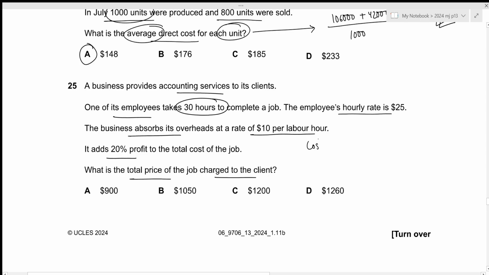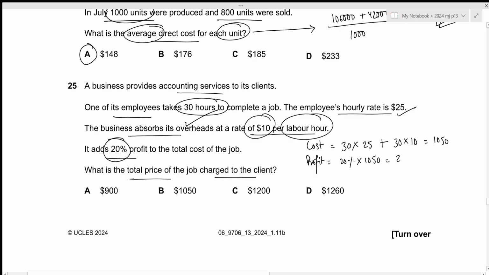First of all, let us calculate the cost of this job. The employee will take 30 hours and the hourly rate is 25. Then we also have overheads at the rate of 10, which is absorbed per labor hour. So again, the labor hour of 30 times the overhead per labor hour of 10. This will give us the total cost of 1,050. Then we have 20% profit. So the profit is just 20% of our cost, which is 210. Now the selling price is just the cost plus profit, which is 1,050 plus 210. This results in the value of 1,260. This is the answer we're looking for, which is given in option D.